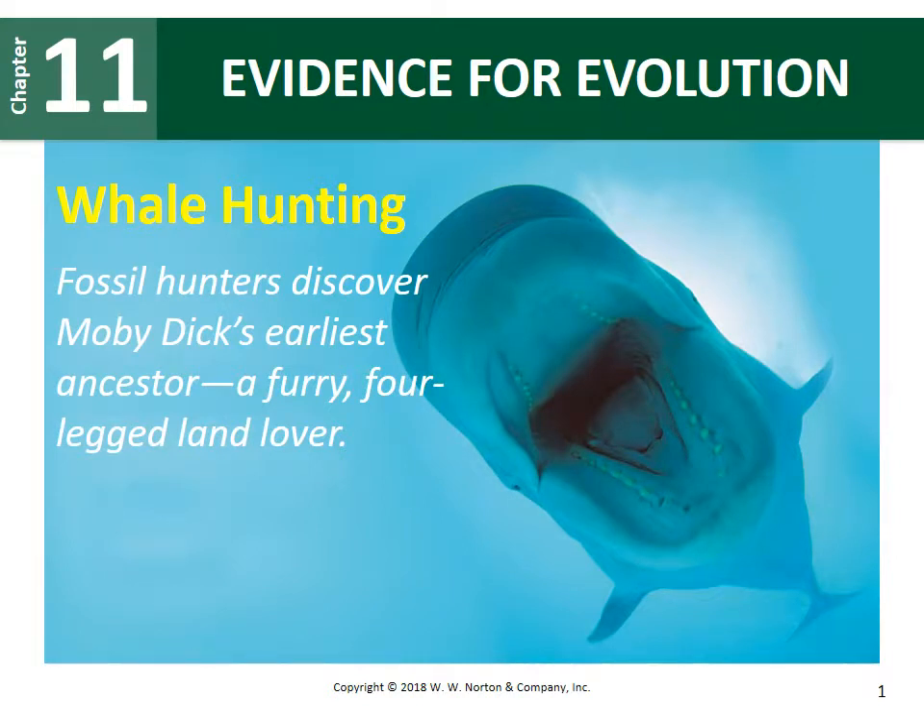This is Chapter 11. In Chapter 11, we're going to be looking at evidence for evolution. So this is the start of our evolution unit, and evolution is just a theory that states that populations of organisms will change over time in accordance with their changing environment. And this theory can explain a lot of the different diversity that we have when we look at living things.